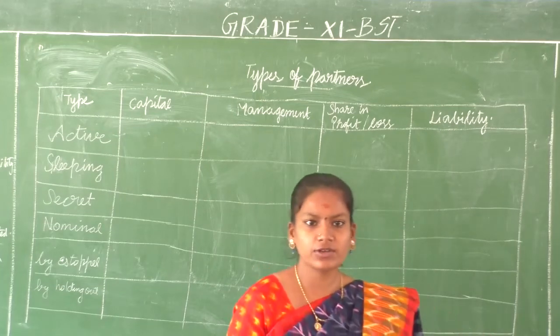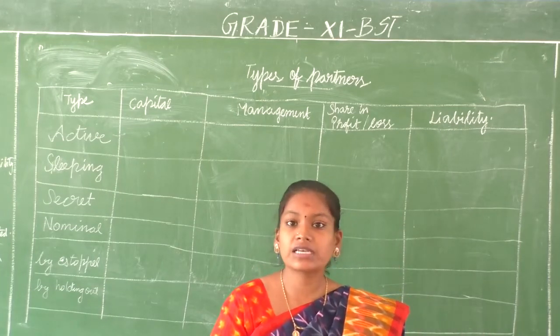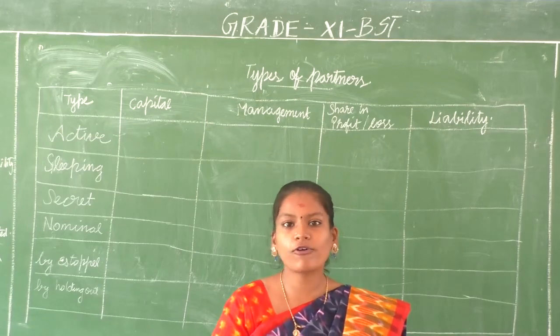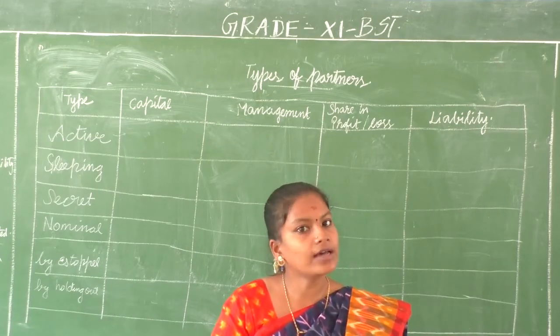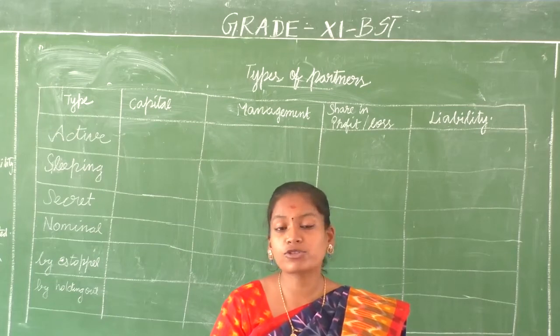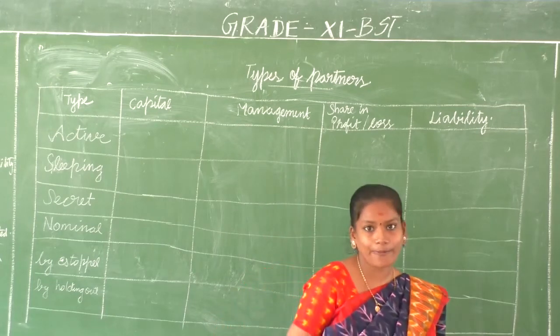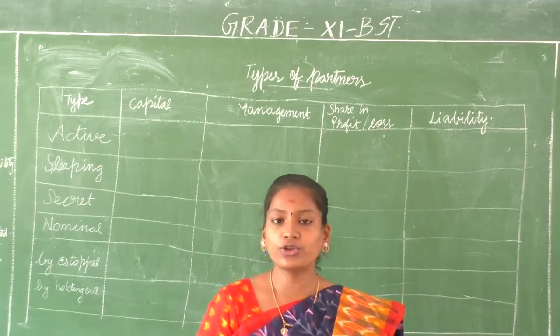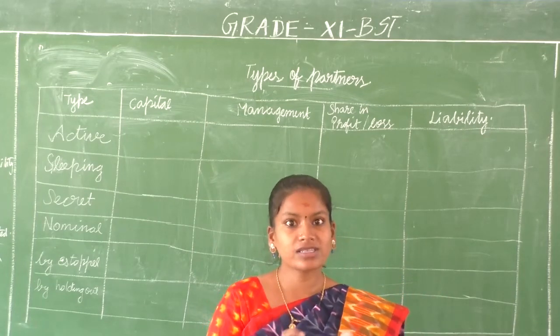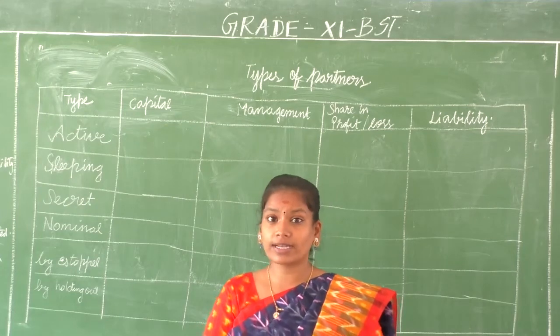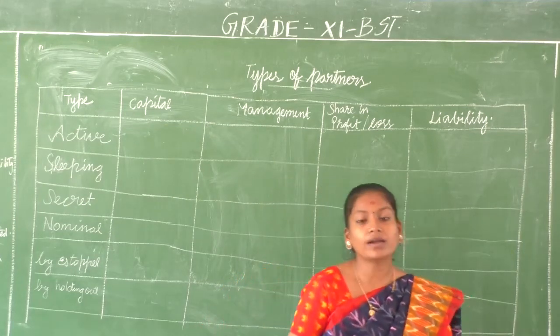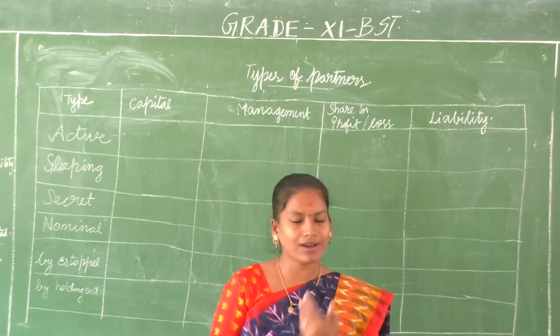In the previous video session, we were discussing partners and types of partners, right? So we are in chapter 2, which is forms of business organization. Already we have discussed sole proprietorship and joint Hindu family business. Now we are discussing the third form of business organization, which is called the partnership form of business organization.